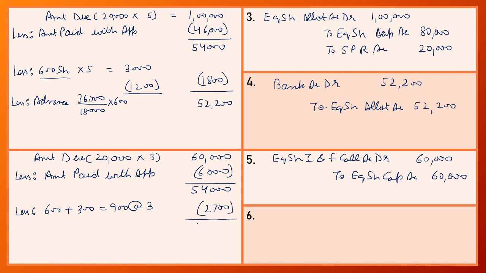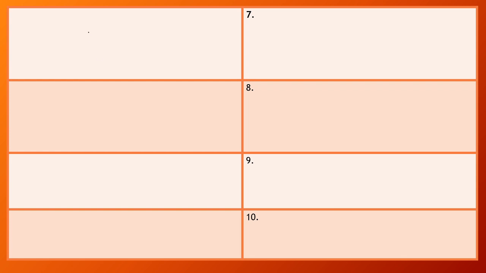So the amount that the company received at the time of first and final call is 51,300 and our entry is bank account debit to equity share first and final call account and the amount is 51,300.